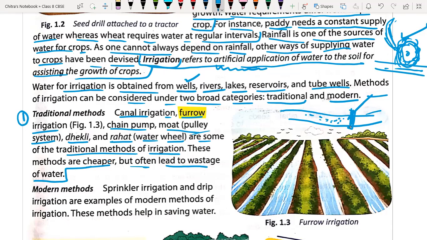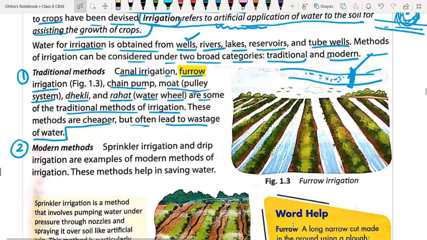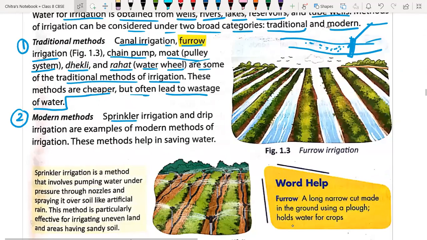Okay, now the second method we are going to understand here, the modern method of irrigation. Sprinkling irrigation and drip irrigation systems are examples of modern methods, and they use very little water to supply water to a very large crop field. The loss of water is very small in modern techniques. This method helps in saving water.